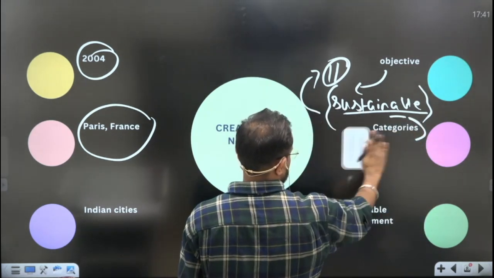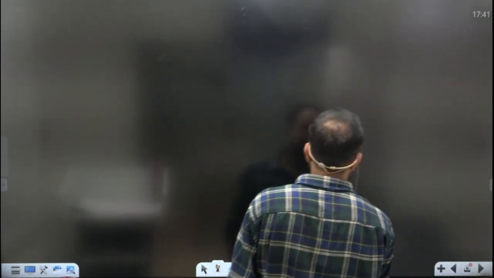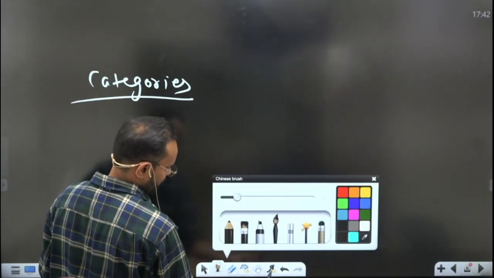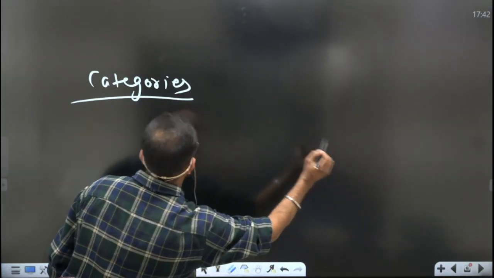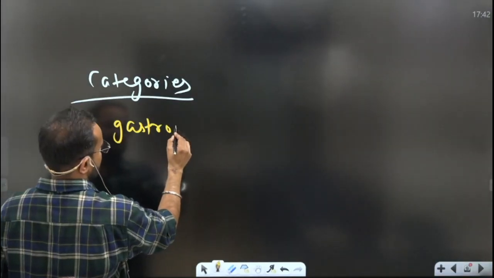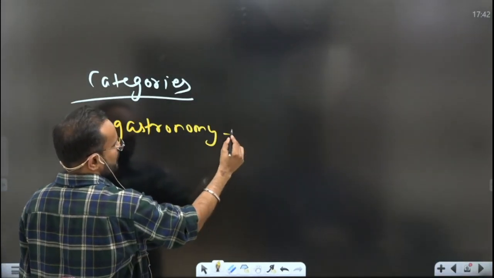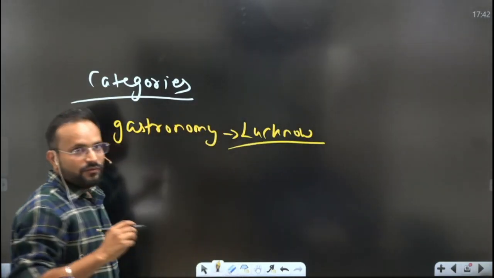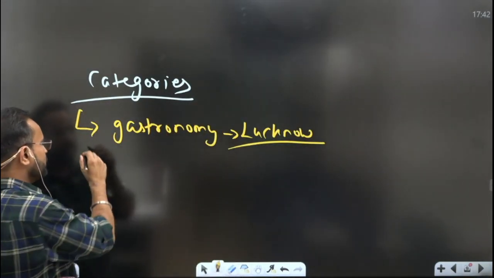Wait, I will write it on another slide. So the categories are gastronomy. One is Lucknow, our own city.